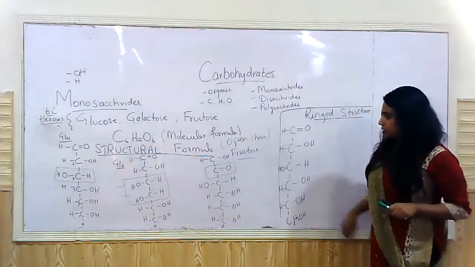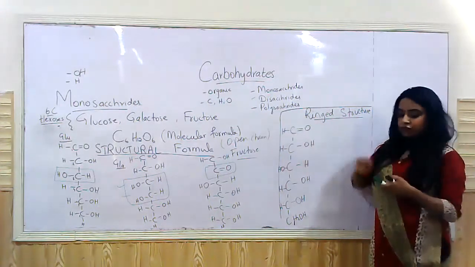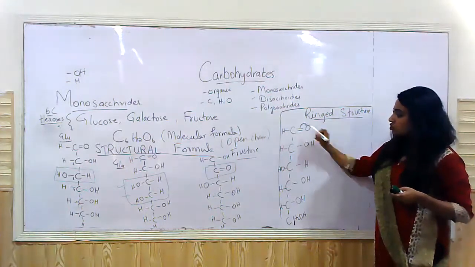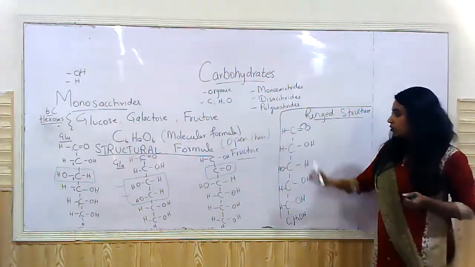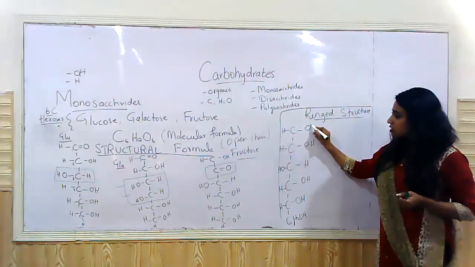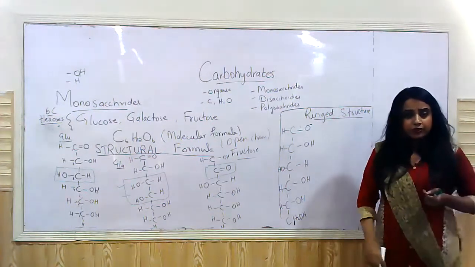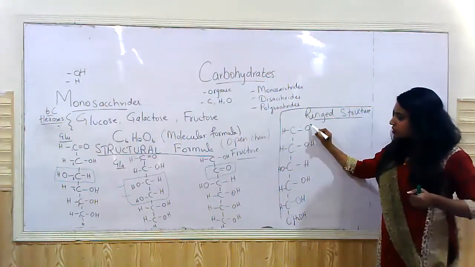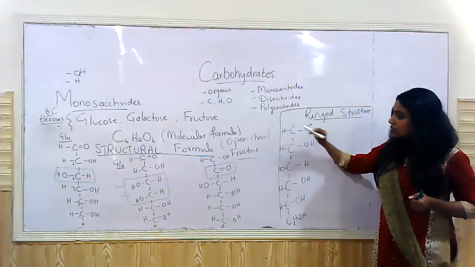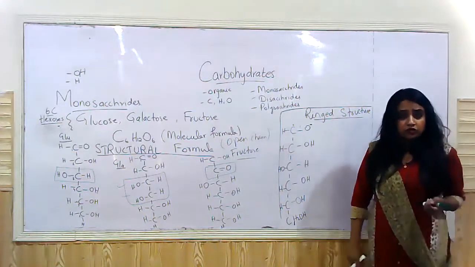So what happens? This shared pair of electrons is transferred to the oxygen molecule. This bond breaks. As a result, this oxygen gets a negative charge because an electron is transferred to it. Now, two things occur. This oxygen gets a negative charge. Also, this carbon becomes deficient in one bond because carbon has to form 4 bonds, right?